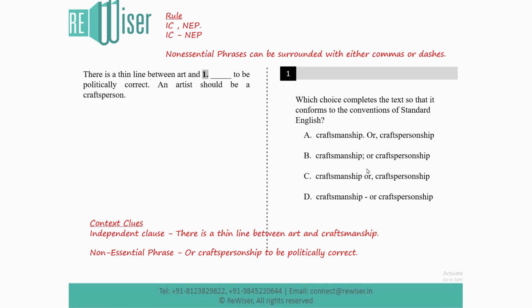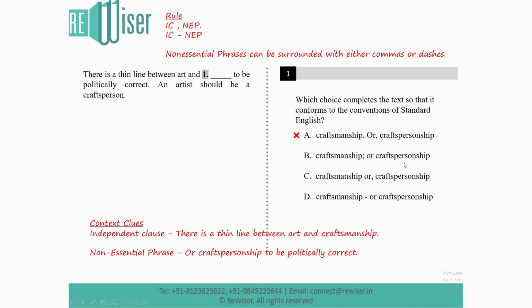Take a look at option A. You have option A, period, or craftspersonship to be exact, right? Now the second part of the sentence is actually a non-essential phrase, so obviously it cannot come after a period, because it's a non-essential phrase. So you can't separate it by a period. So option A can be eliminated. Let's go to option B. Option B has a semicolon and you have this non-essential phrase.